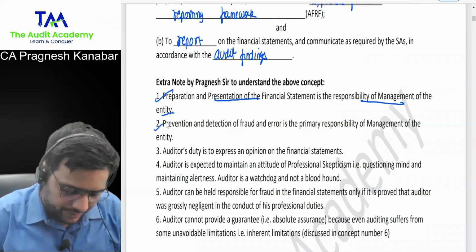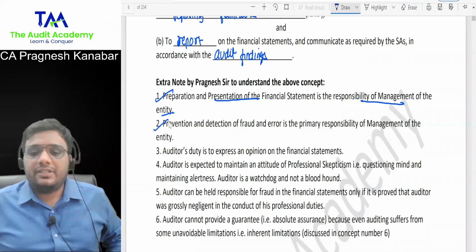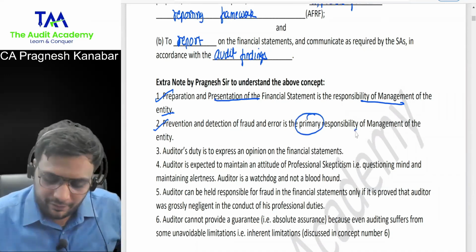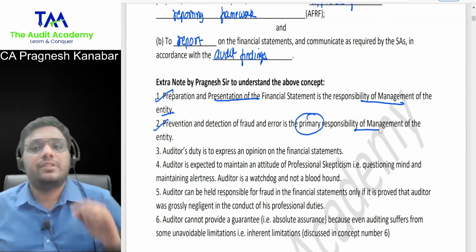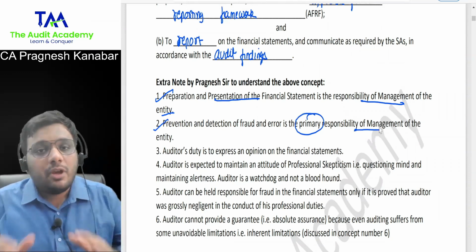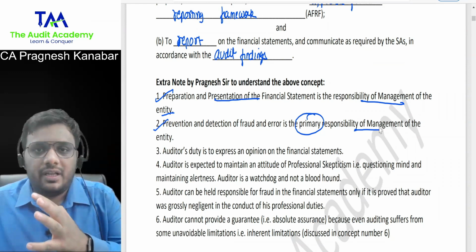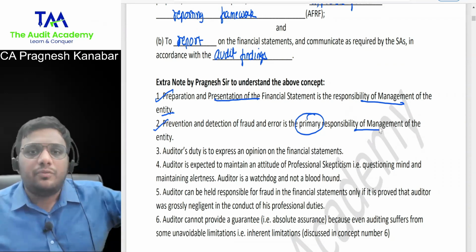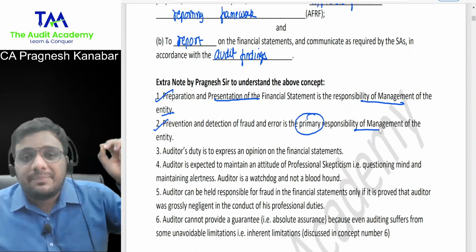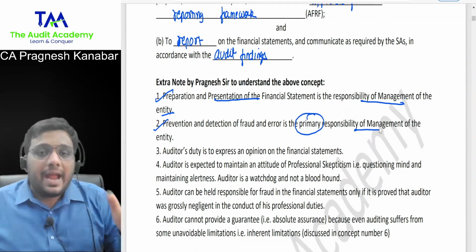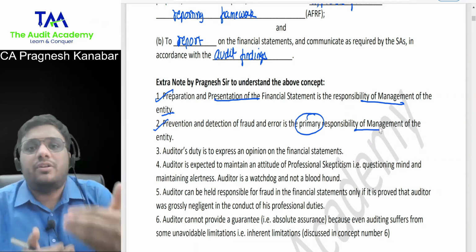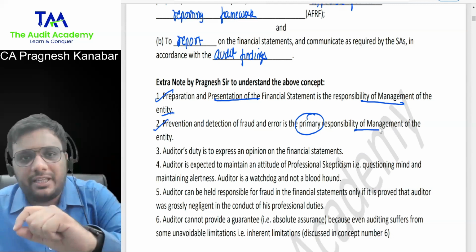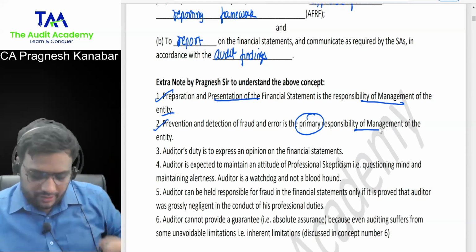Everyone, look at the second point. Prevention and detection of fraud and error is the main responsibility, primary responsibility of management. Why have they used this word primary responsibility of management? Because it is the main responsibility of management. But it's not like there is no responsibility of the auditor. Auditor is expected to work with a questioning mind. Auditor is expected to maintain alertness. And if there is something suspicious, then auditor is expected to investigate further. So primary responsibility of the management, but secondary responsibility of the auditor.